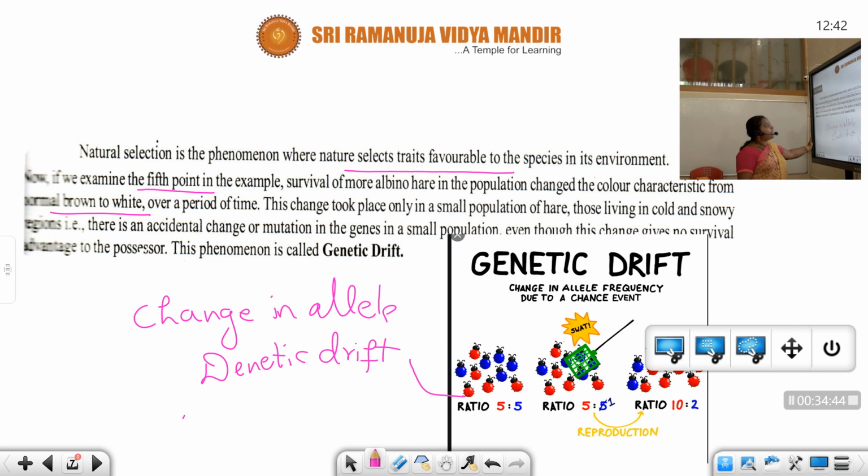There is an accidental change or mutation in the genes in a small population, even though this change gives no survival advantage to the possessor. This phenomenon is called genetic drift. So a change takes place accidentally. That is genetic drift. Change in the allele is nothing but genetic drift.